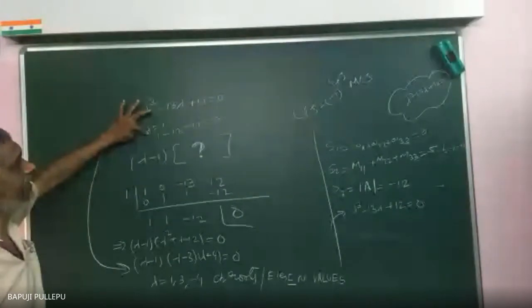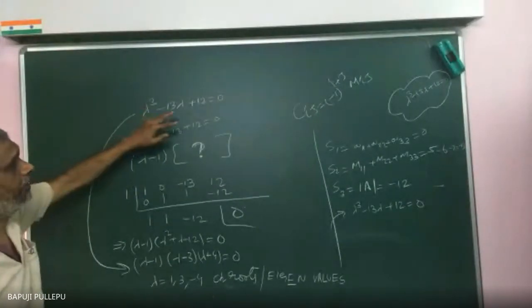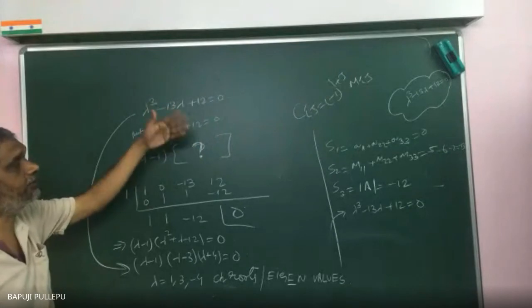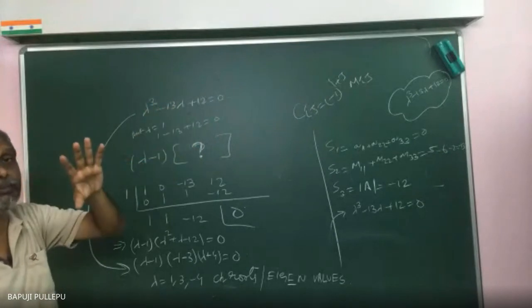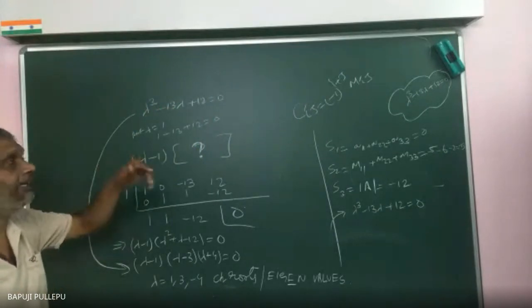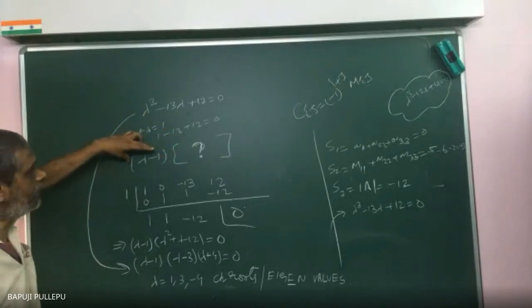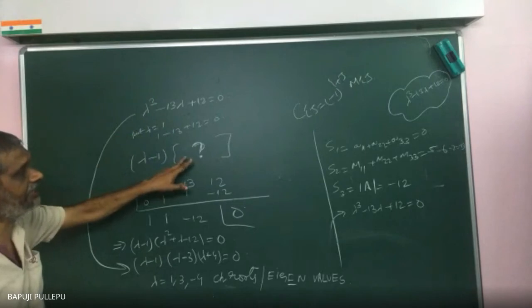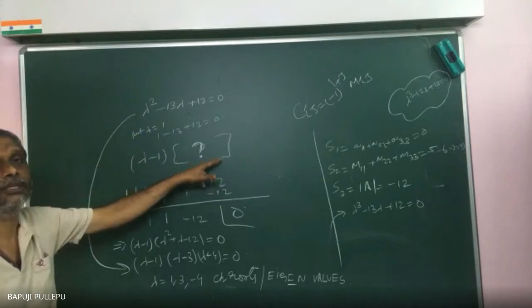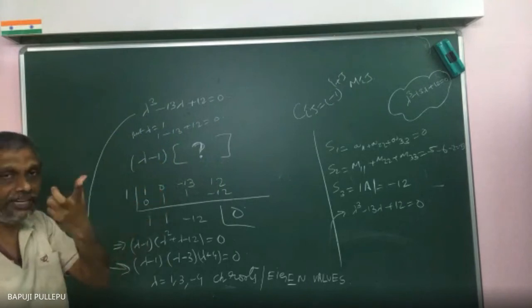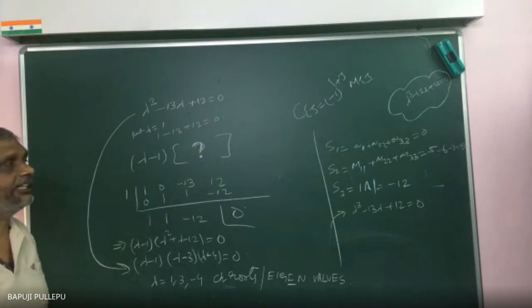Now, sir, use the trial and error method. Put lambda equal to 1. If it is not equal to 0, what then? Put lambda equal to minus 1, 2, minus 2, 3, minus 3. Where the value becomes 0, I can stop. Luckily I got lambda equal to 1, I got the 0. So this whole equation, for your understanding I have written it. No need to write this step also. Lambda minus 1 into something I can write. To find something, I will use synthetic division.